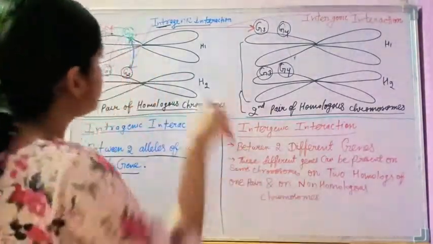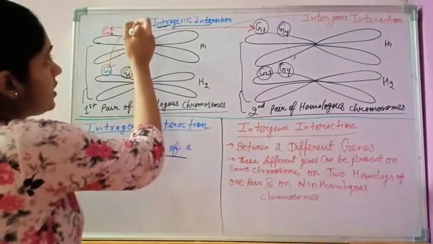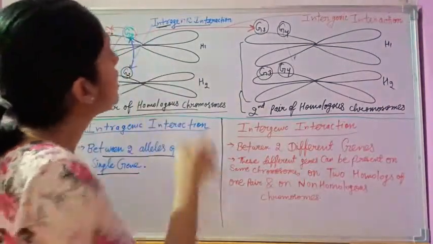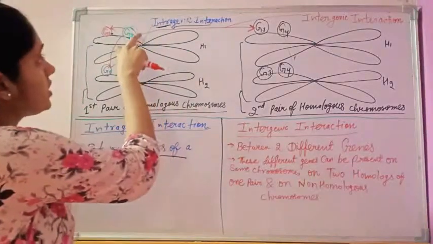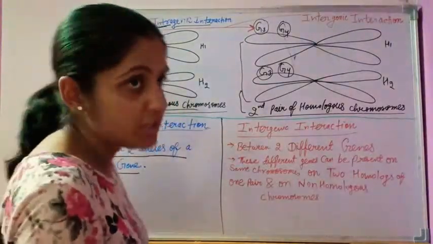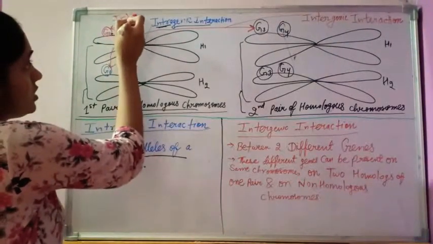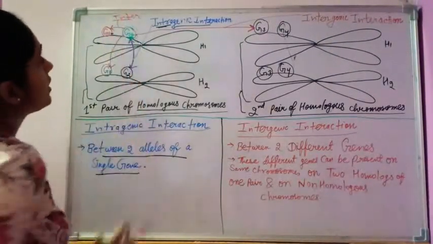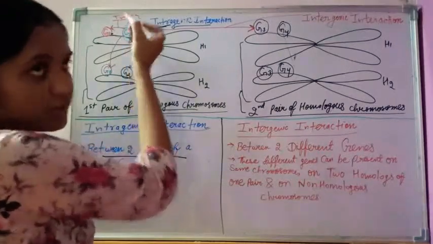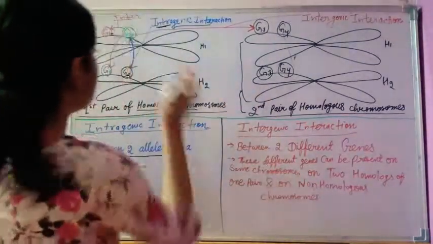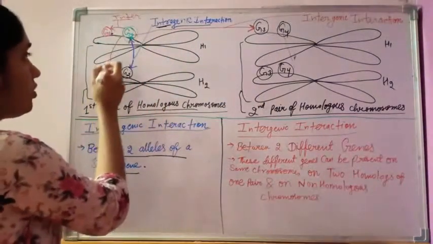Suppose this is the first example, where this gene 2 interacts with different genes that are present on the same chromosome. Then this gene 2 interacts with different genes that are present on the second homolog.